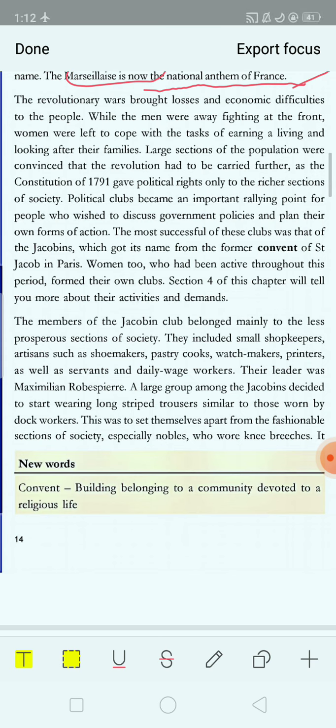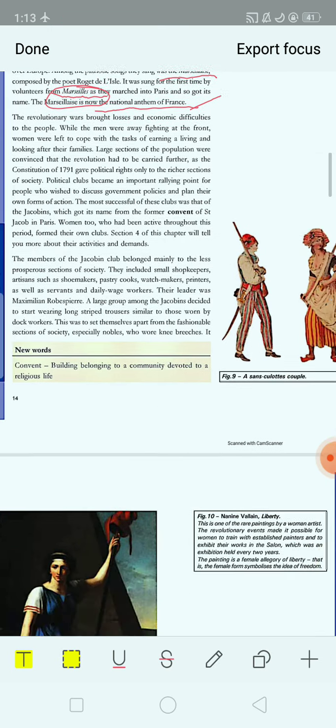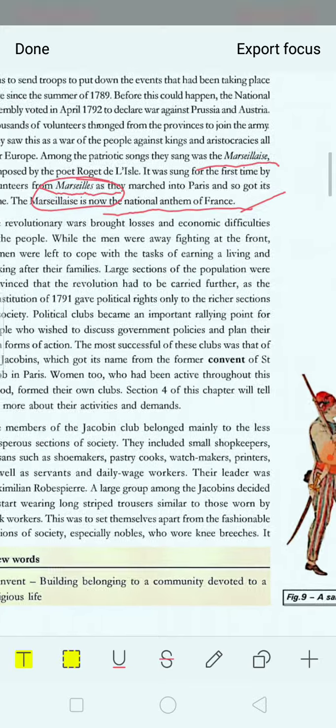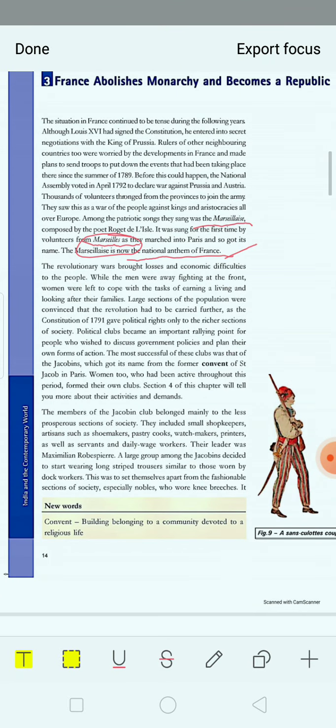A large group among the Jacobins decided to start wearing long striped trousers similar to those worn by dock workers. So this was their dress code, to set themselves apart from the fashionable sections of society, especially the nobles who wore knee breeches. It was a way of proclaiming the end of the power wielded by the wearers of knee breeches, which were mostly worn by the rich nobles. So they were just the opposite, we can say they were anti to those nobles.